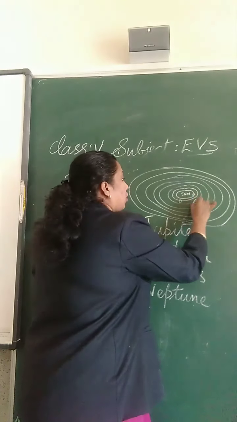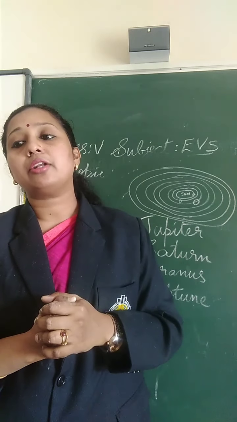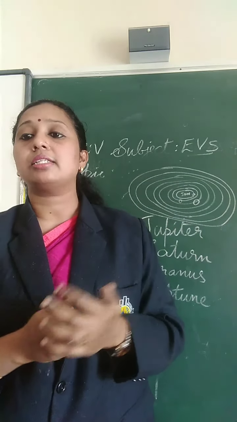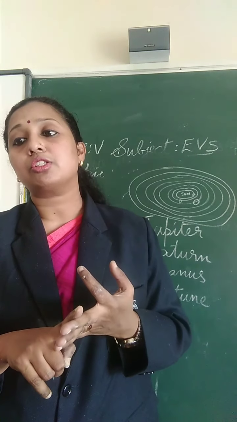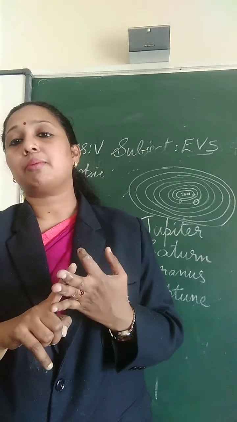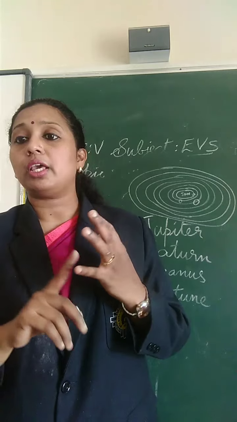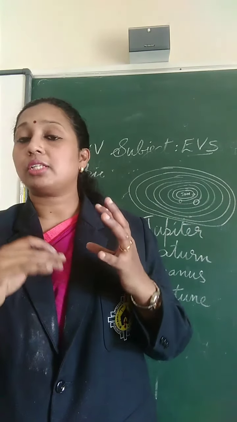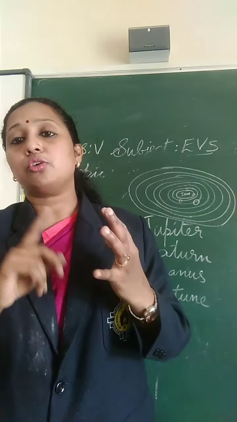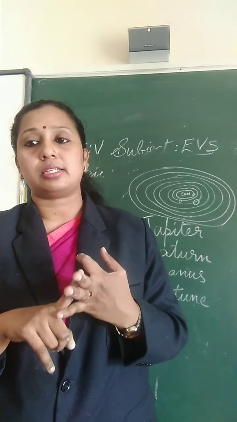So already I told you Earth occupies the third place in the solar system, and it is the only planet of the solar system where there is life, because it has ideal conditions for life such as suitable temperature, water and a suitable atmosphere with life supporting gases. So life is possible only on the planet Earth, because Earth has ideal conditions for life.